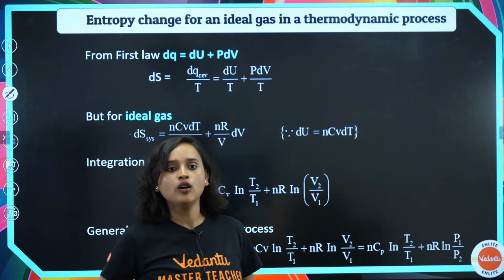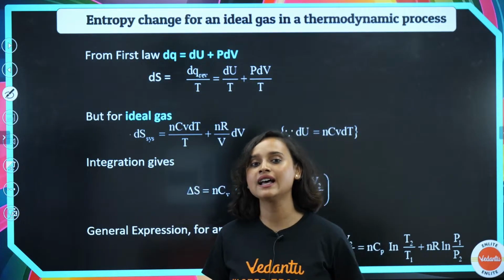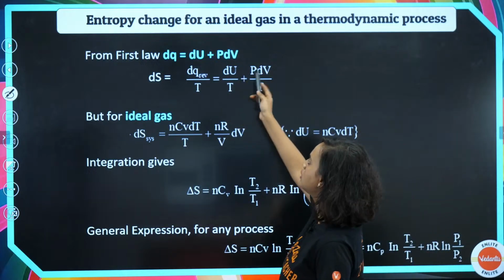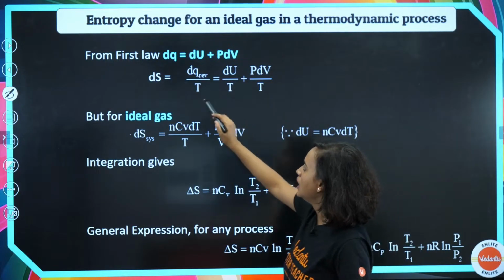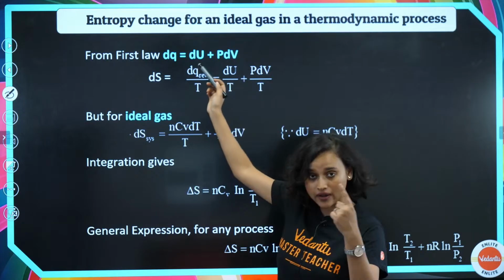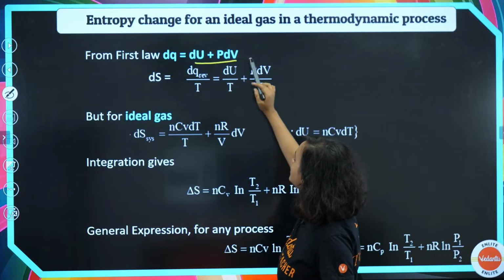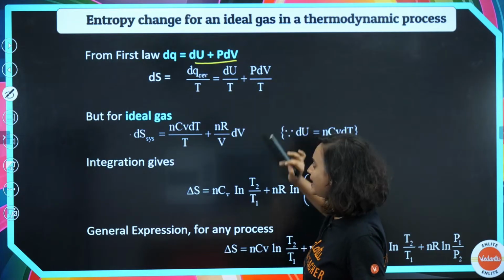Now, entropy change for an ideal gas in a thermodynamic process. What can it be? From the first law, we already know that dq is equal to du plus pdv. So ds will also be equal to, as we have just figured out, dq reversible divided by T, which means that it is du by T plus pdv divided by T.